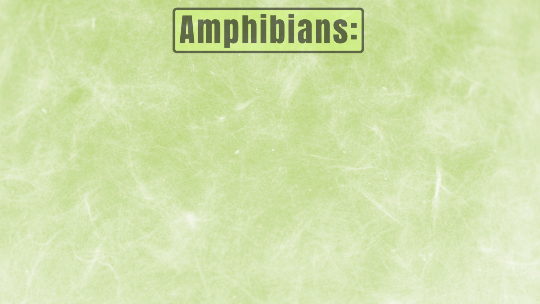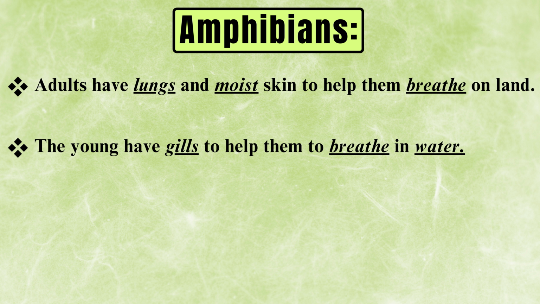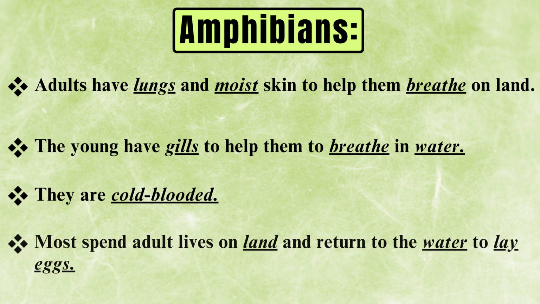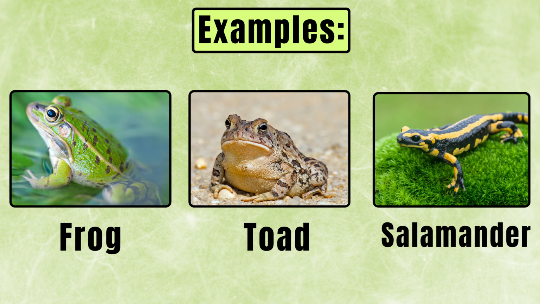So first we have amphibians. Adults have lungs and moist skin to help them breathe on land. The young have gills to help them breathe in water. They are cold-blooded animals. Most spend adult lives on land and return to the water to lay eggs. Now I'm going to show you the examples over here: frog, toad and salamanders.